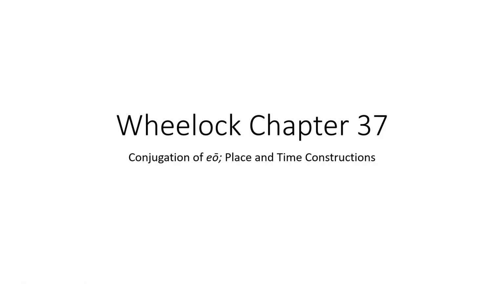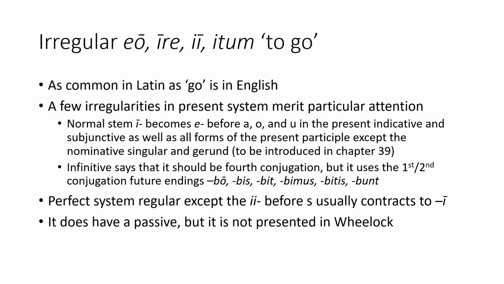Today we are going to focus on Chapter 37 of Wheelock, which includes the conjugation of the irregular verb eo, as well as some new place and time constructions. Let's begin! Eo, ire, ii, itum is an irregular verb that means to go.